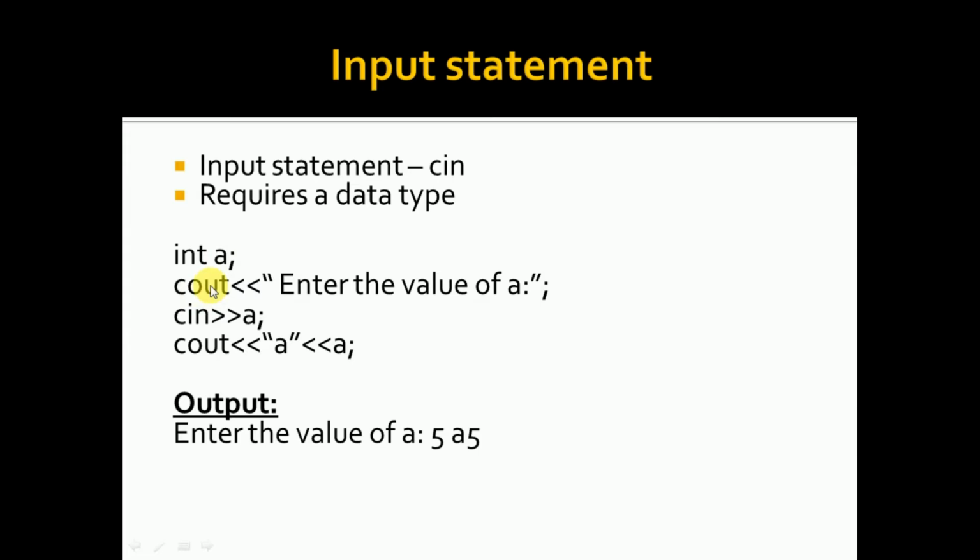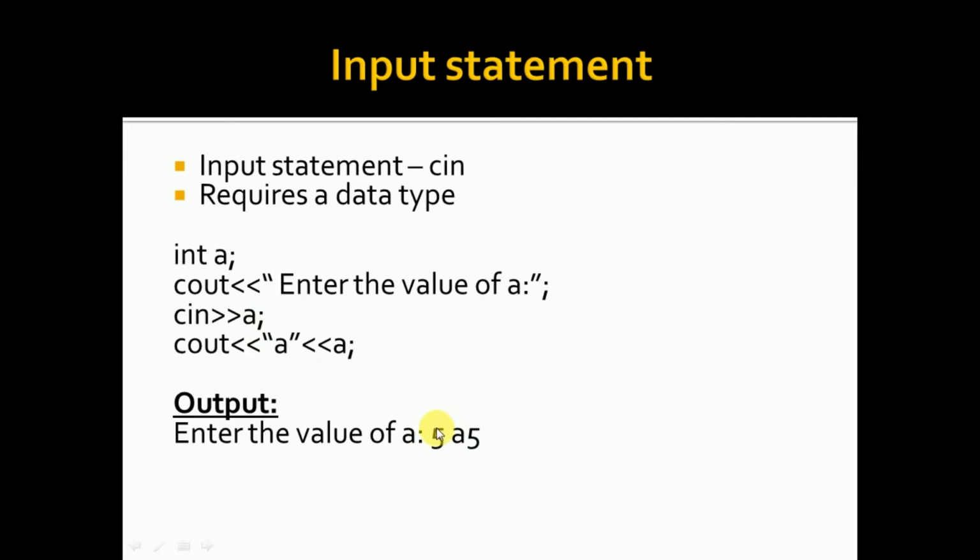Okay, coming to the next line, you can see cout. What is cout? Output statement. So there is a double quote over here. You can see, whatever is written within the double quote will be displayed as such. So "enter the value of a" will be my output. Okay. Now cin. Whenever you come across cin, the user has to enter something on the keyboard. Remember that way. So cin means I have to enter something. What do I have to enter? I have to enter the value of a. So now a cursor will be blinking next to this. So I am typing 5.